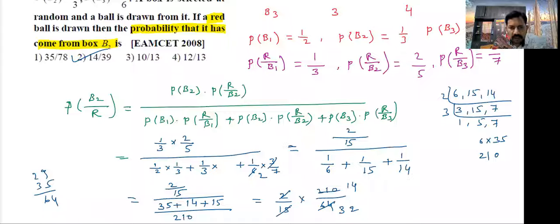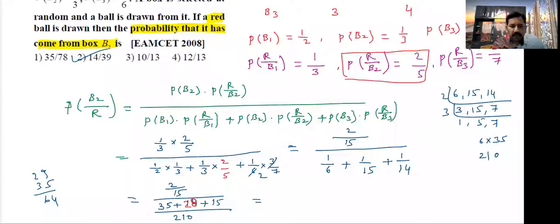Small correction. Here it is 2 by 5, this value. Here 5 3s are 15, 14 2s are 28, so here will come 28. Now calculate the denominator part.